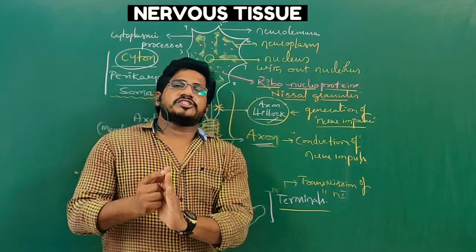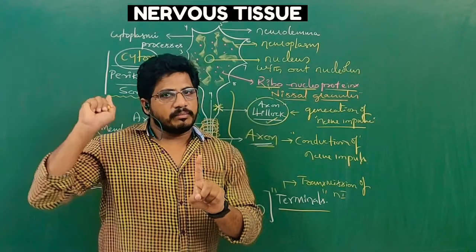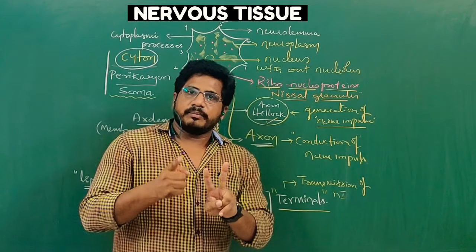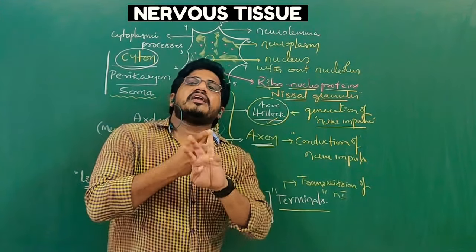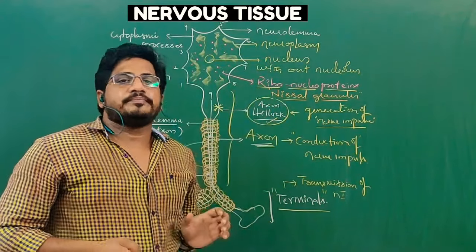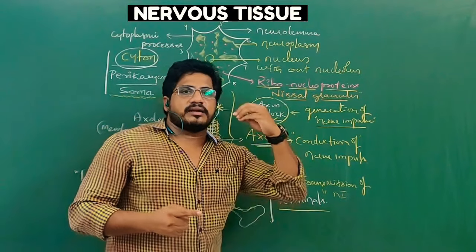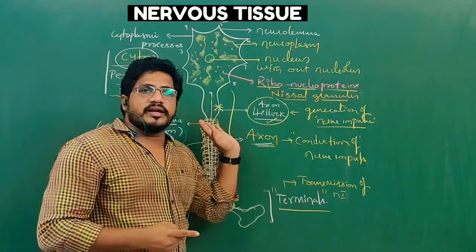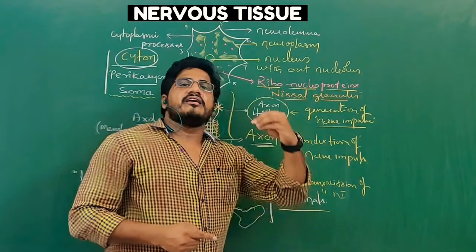So, according to the myelin sheath, neurons are of three types: unmyelinated, where the axon does not have a myelin sheath; semi-myelinated, where Ranvier's nodes are present, meaning myelin sheath is present but some intervals exist; and thirdly, completely myelinated, in which there are no Ranvier nodes and the axon is completely myelinated. In such neurons, nerve impulses travel fastest. In unmyelinated, fast; semi-myelinated, faster; completely myelinated, fastest.